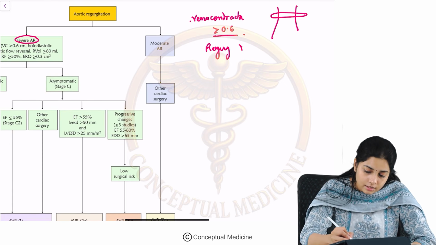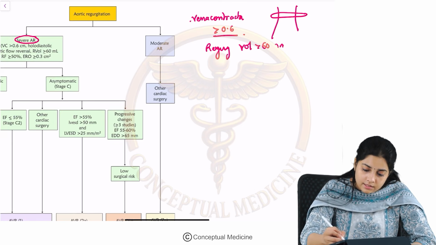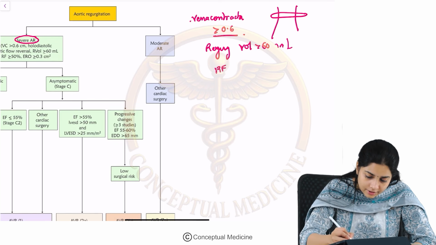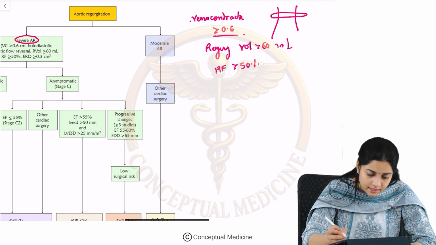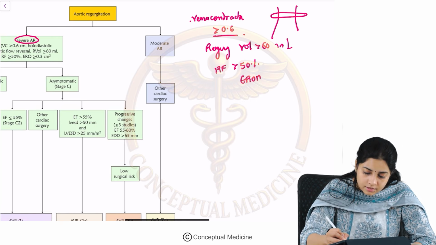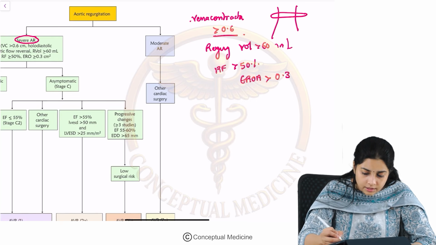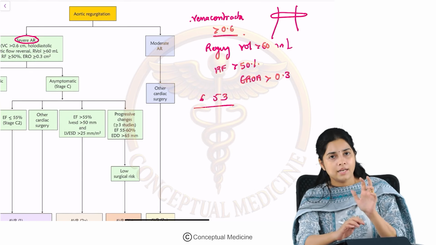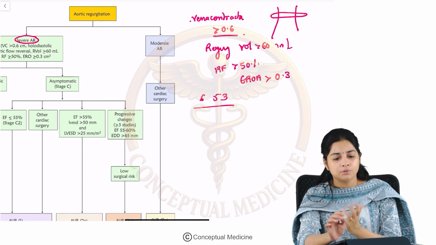apart from that, if the regurgitant volume, the amount of blood that is coming back, is more than 60 ml, and the regurgitant fraction is more than 50%, or the effective regurgitant orifice is more than 0.3. You remember the number 653. Not very important high level stuff, but it's good to know, right?